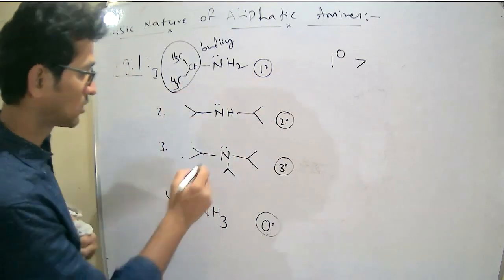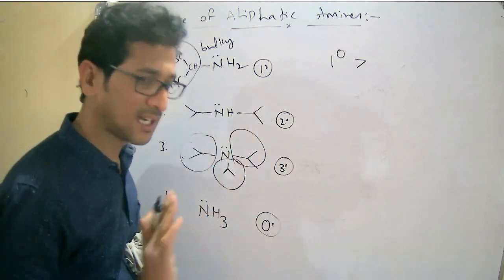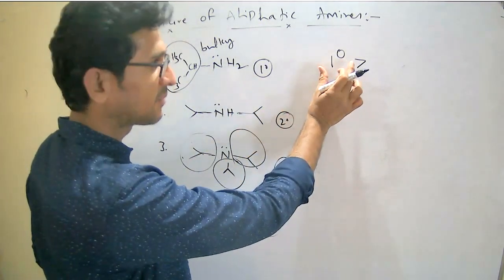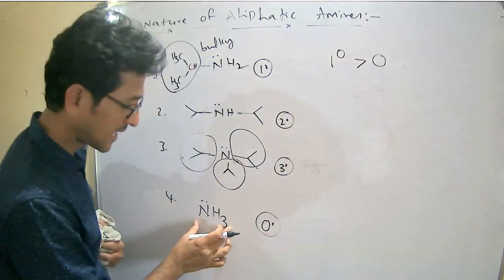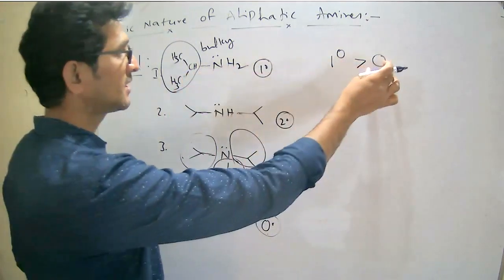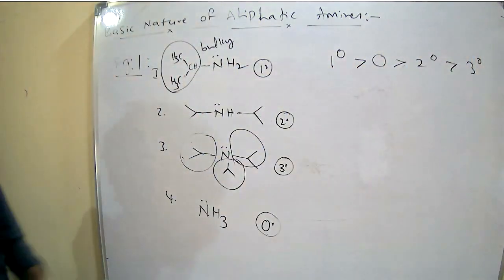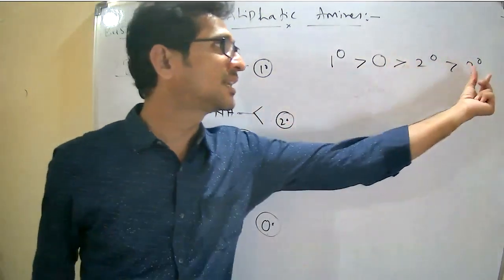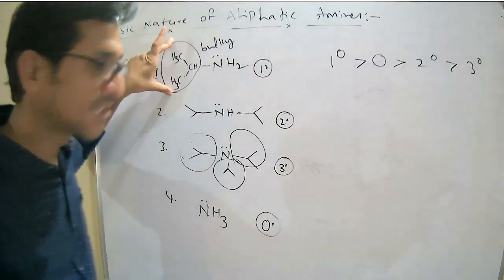In the tertiary, due to the bigger size, the lone pair on nitrogen cannot readily donate. Therefore, here the steric factor dominates. The primary is more basic than ammonia, by the inductive effect, then ammonia, then secondary and tertiary, if the substituent R group is isopropyl.